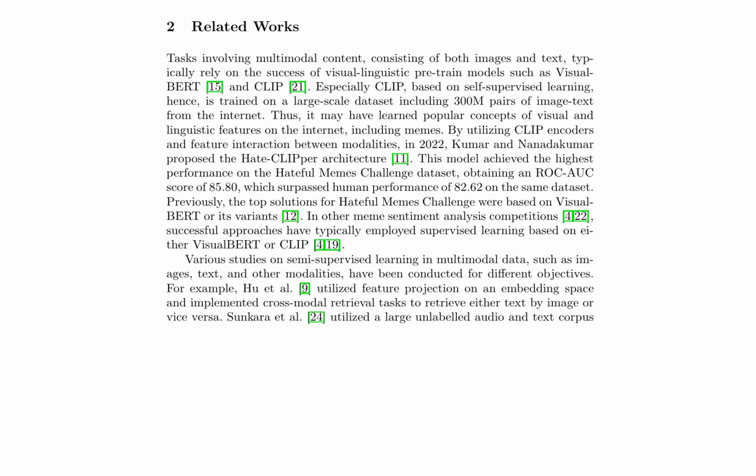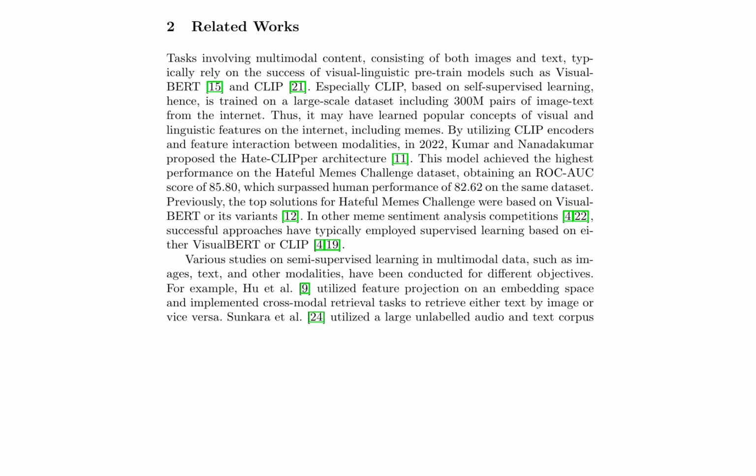The CLIP model has shown impressive performance on large-scale datasets and has been used to develop the HateClipper architecture. This model achieved state-of-the-art performance on the Hateful Memes Challenge dataset, surpassing human performance.